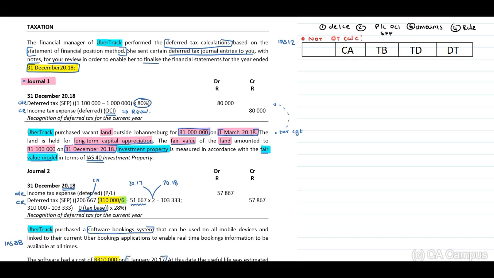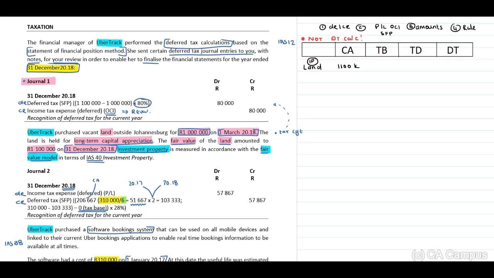Okay, so when we look at this, remember, this will be our land, which is investment property. They indicate to us at fair value. Now, in terms of our deferred tax, the carrying amount for our investment property, remember, will be the fair value. Therefore, this will be our 1.1 million provided to us.